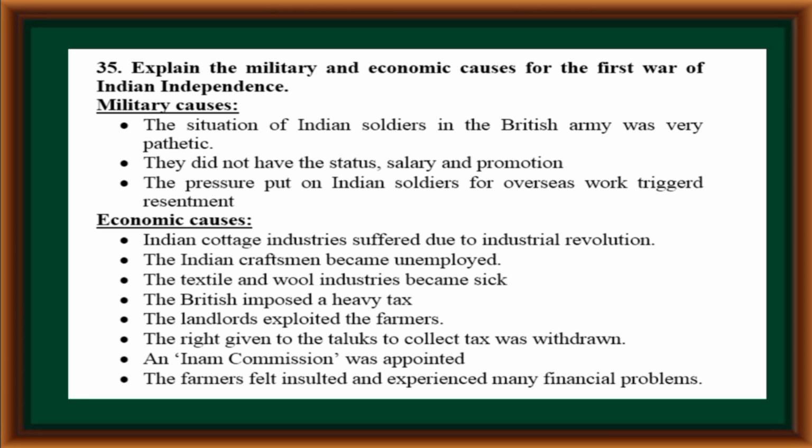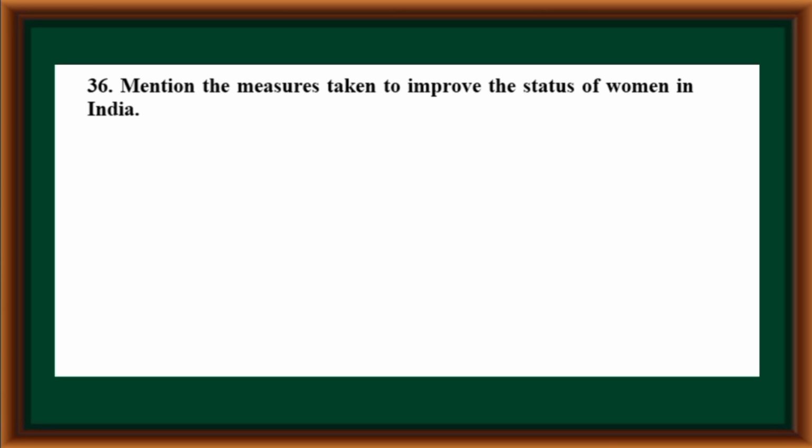Economic causes. Indian cottage industry suffered due to the industrial revolution. The Indian craftsmen became unemployed. The textile and wool industries became sick. The British imposed heavy tax. The landlords exploited the farmers. The right given to the taluks to collect tax was withdrawn. An Inam commission was appointed. The farmers felt insulted and experienced many financial problems.